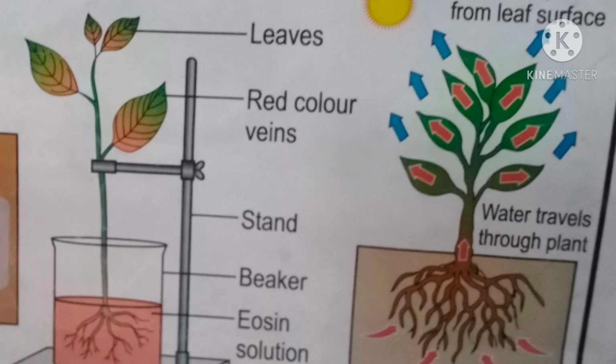It is carried out in both upward as well as downward direction by the phloem. Translocation of material is not a simple physical process. It requires energy. This energy is obtained from ATP.